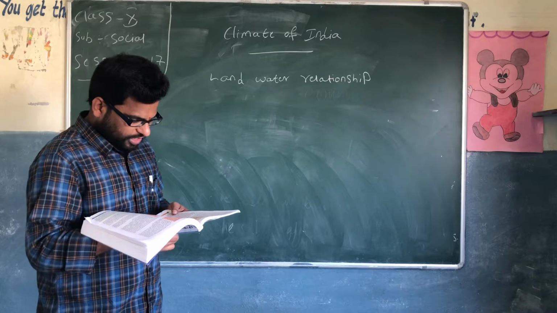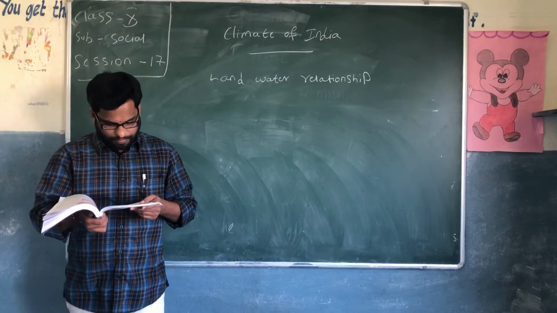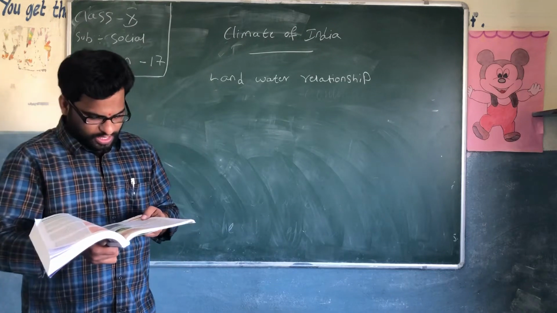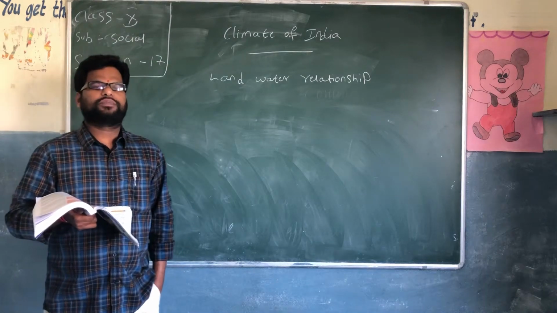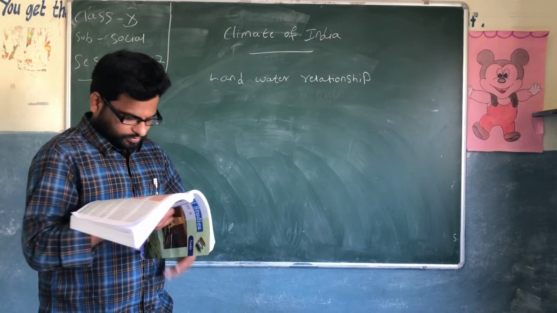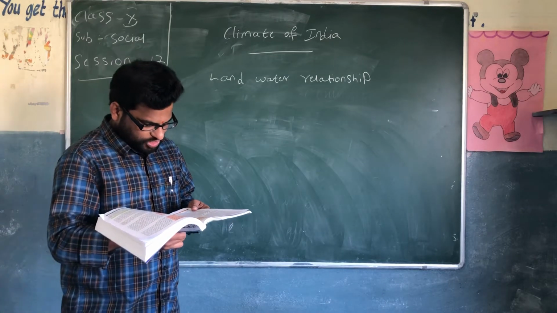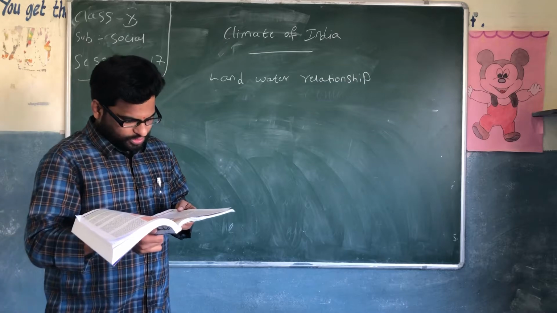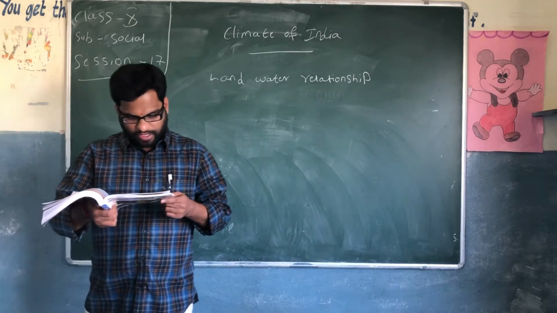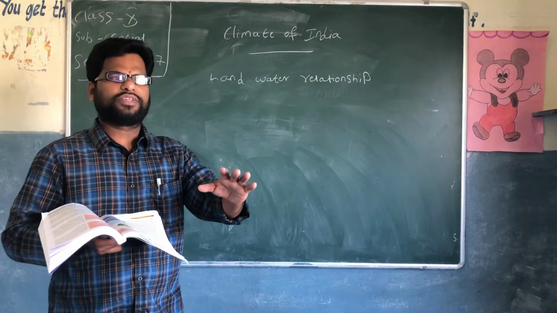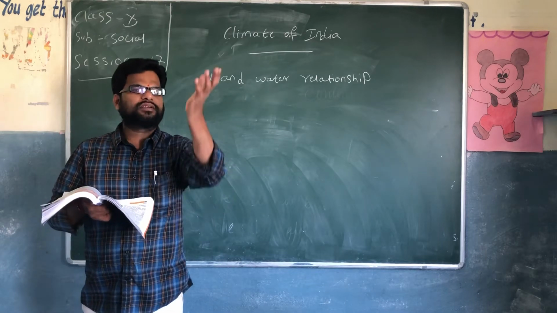In the land and water relationship, the amount of sunlight that is first absorbed and then radiated back or directly reflected depends on the nature of the surface. Obviously, water will absorb the sunlight, right? The darker areas such as heavily vegetated regions tend to be good absorbers. Light areas such as snow and ice covered regions tend to be good reflectors. ఇక్కడ ఏమంటున్నాడమ్మా, the water absorbs the sunshine, right?